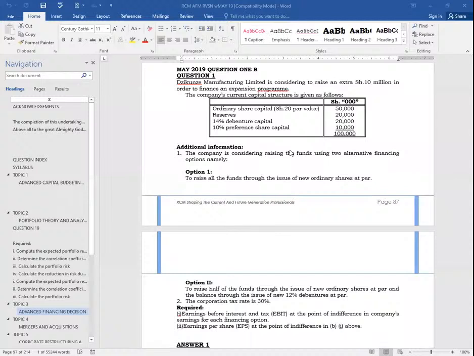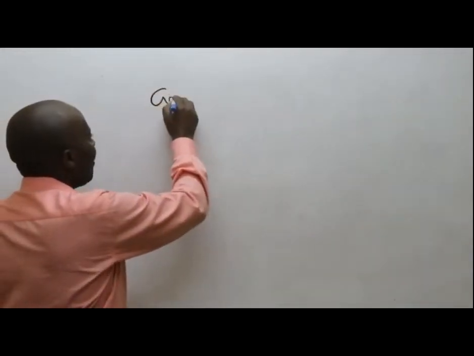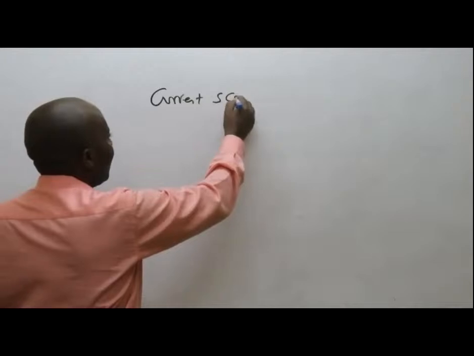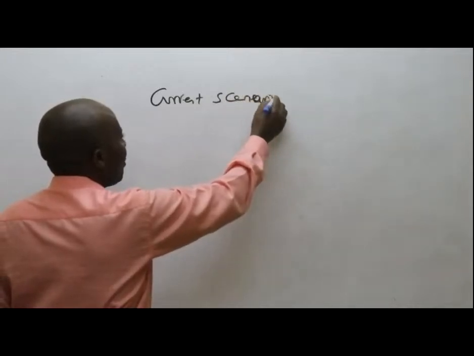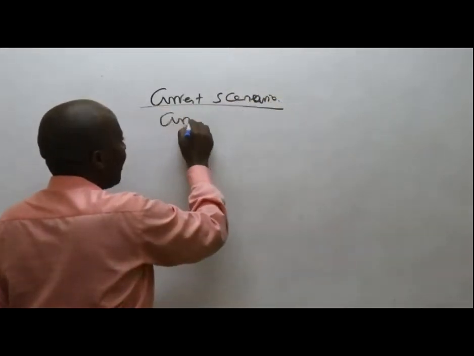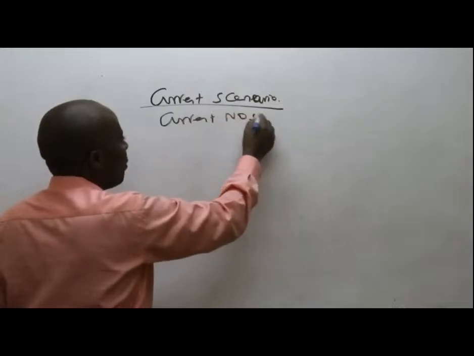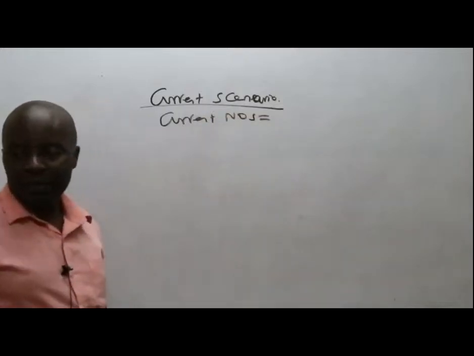What I'll do, ladies and gentlemen, first of all, is to ascertain the current scenario. In the current scenario, I'll give the current number of ordinary shares.